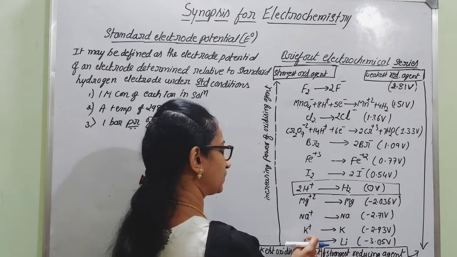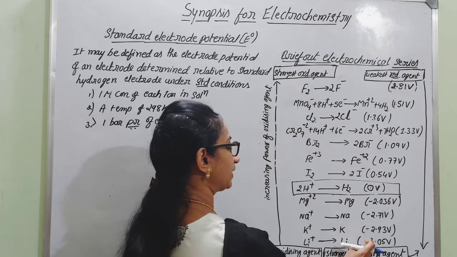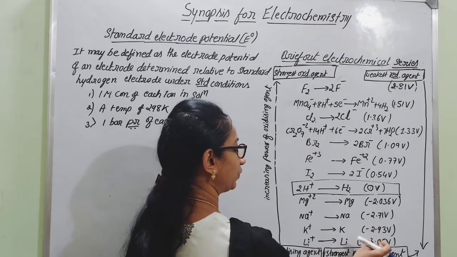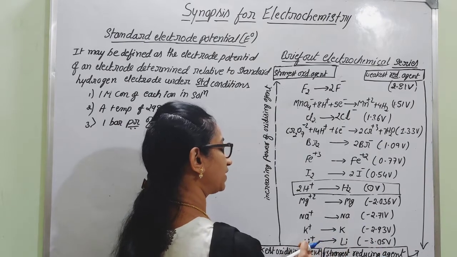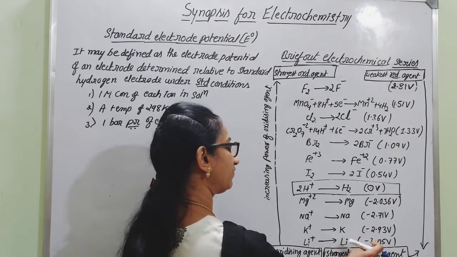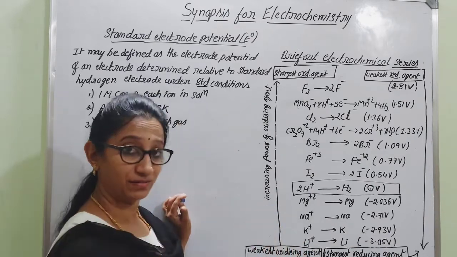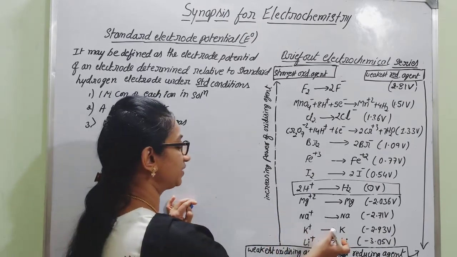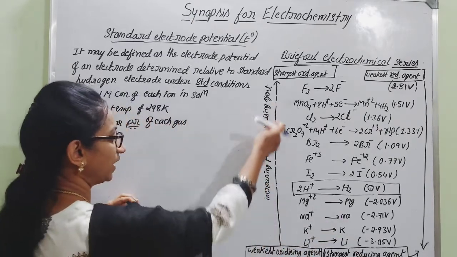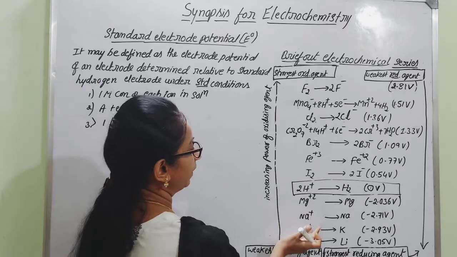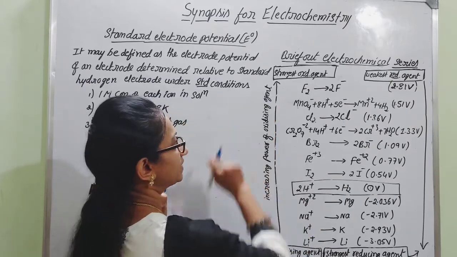If you go in the opposite direction, if Li plus converts into Li, its reduction potential value is minus 3.05 volt. If Li is converting into Li plus, then the oxidation potential will be not minus but the same value, that is plus 3.05. So plus 3.05 is the higher value, so it is easy for oxidation rather than reduction. Therefore, we have shown the arrow mark here. From bottom to top, there will be an increase in the power of the oxidizing agent.